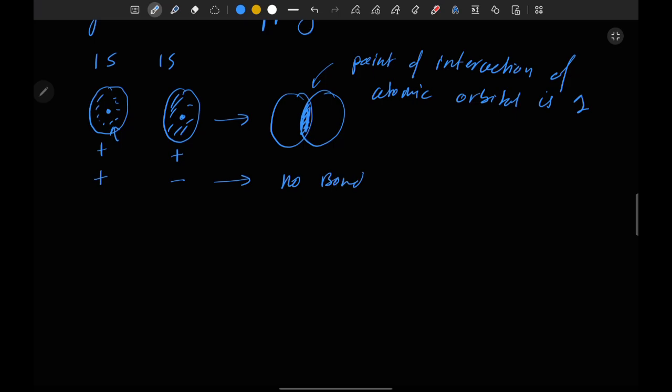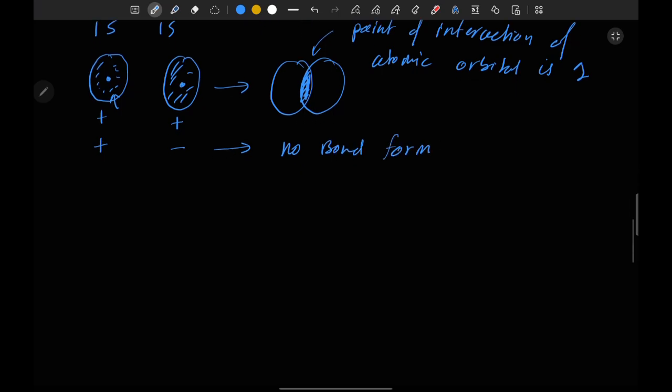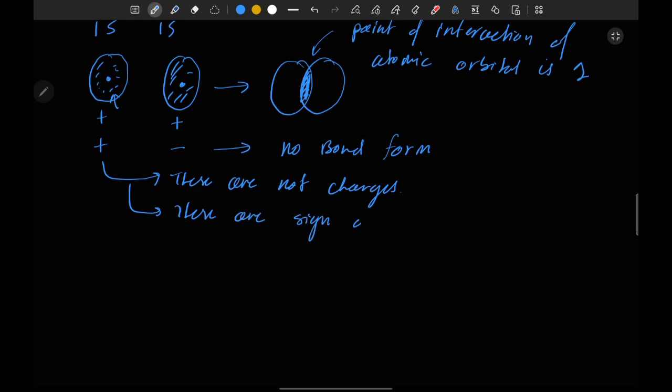No bond formed. Okay, and one more thing, these are not signs, these are not charges. These are signs of wave function